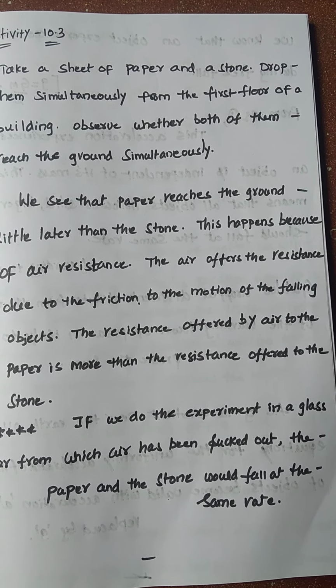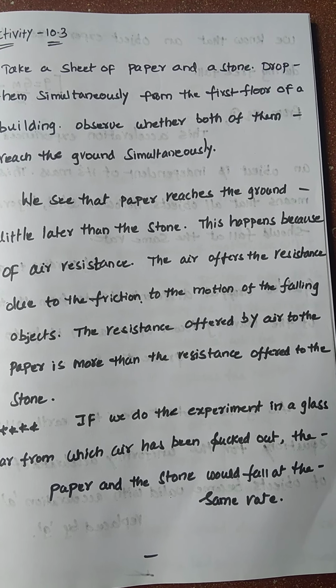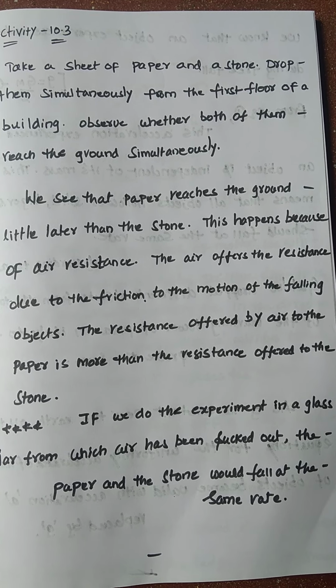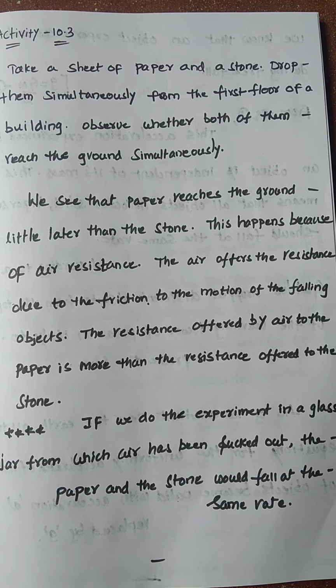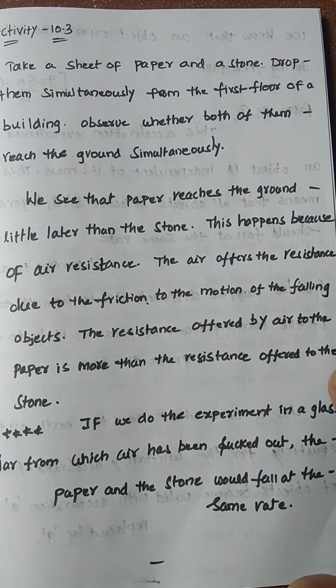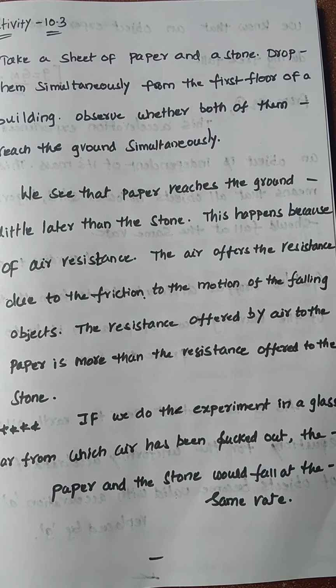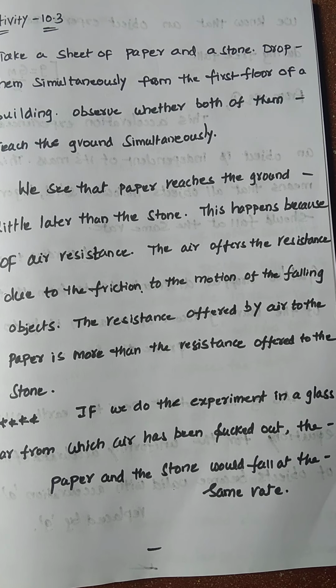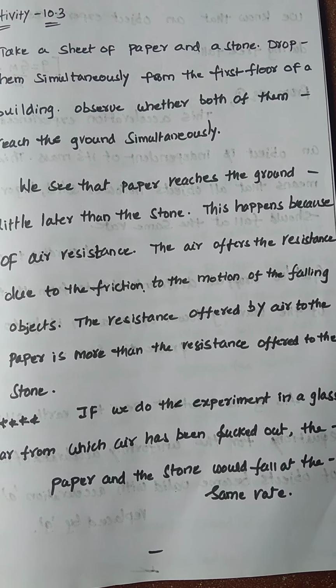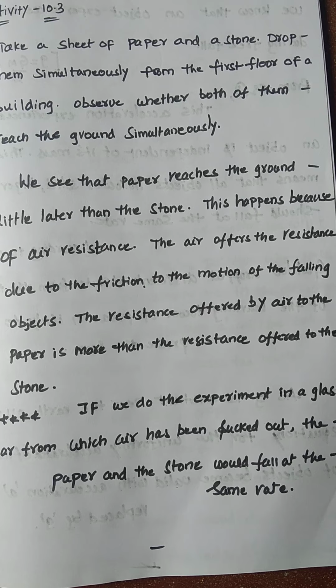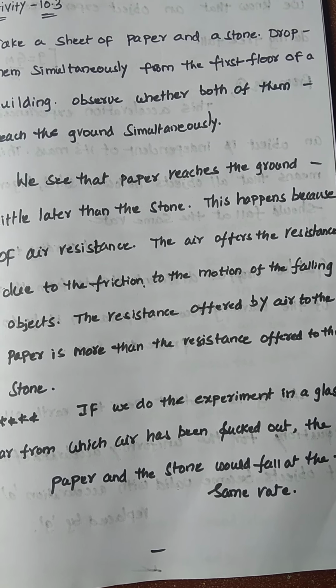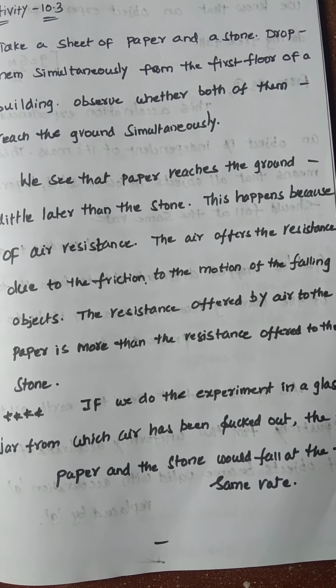The air offers resistance, due to friction, to the motion of the falling objects. The resistance offered by air to the paper is more than the resistance offered to the stone, because the paper has a small mass, so the resistance acting on it is more compared to the resistance offered to the stone.